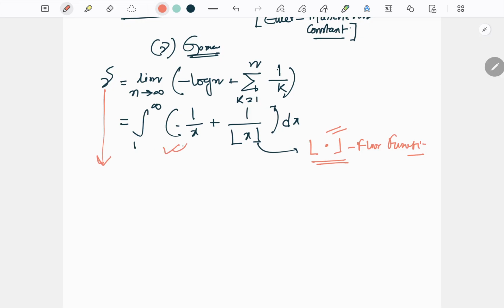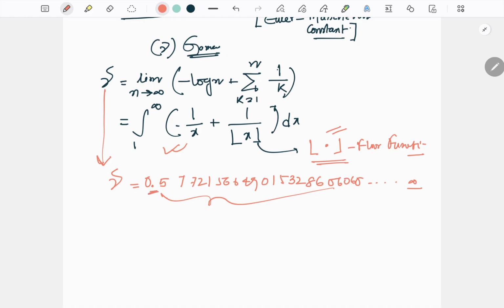The value of the constant gamma is 0.57215649015328606065 and so on to infinity. You can see this is a non-terminating decimal. In short, you can write it as 0.57721.